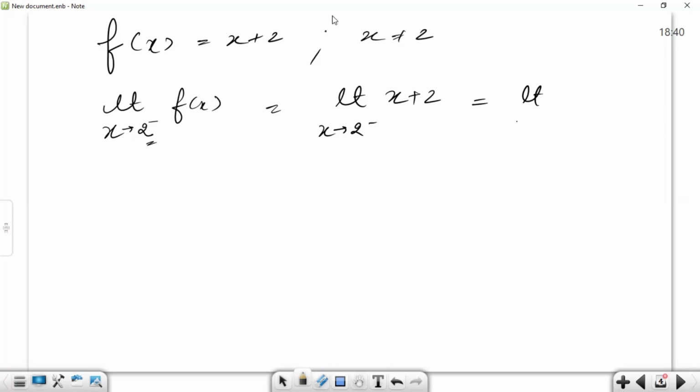Am I audible? Yes, sir. Is my screen visible? And please do not use chat because I'll not be able to read it. So you can unmute yourself and speak. Yes, sir.